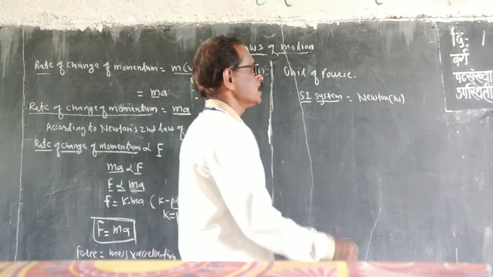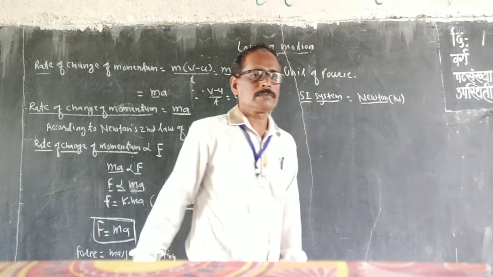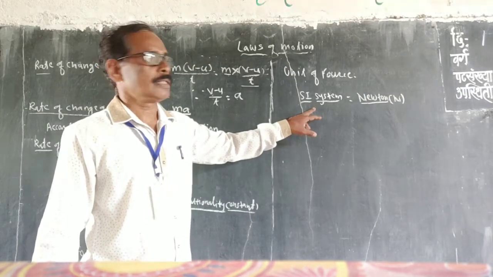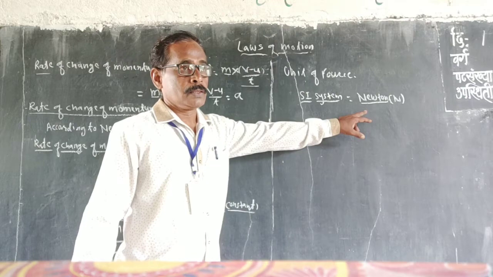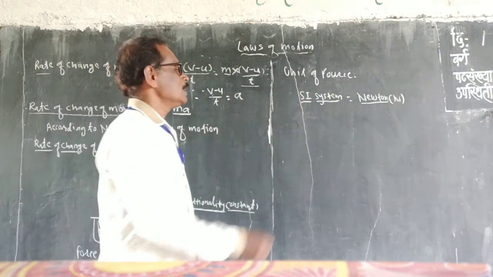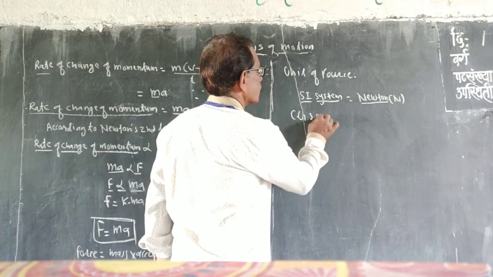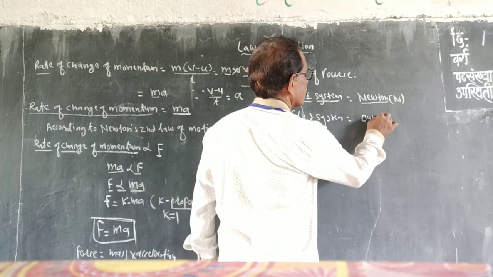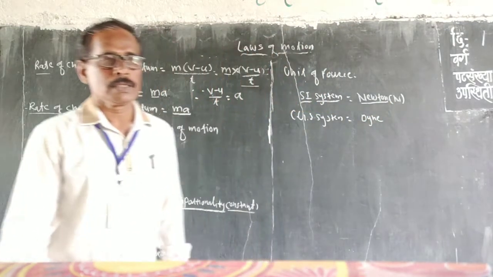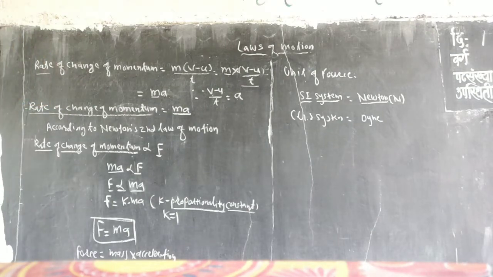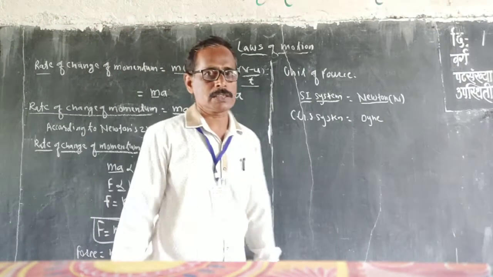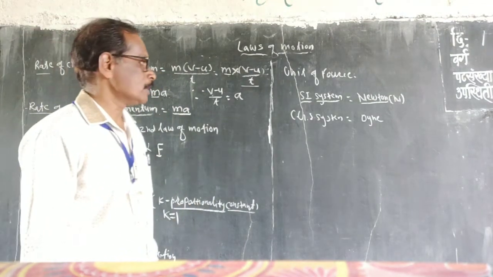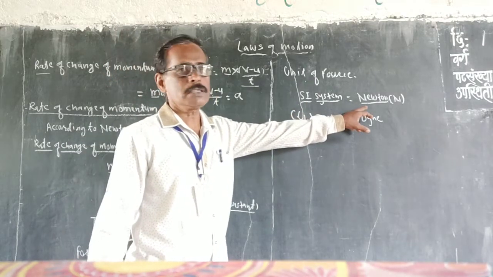In honor of the scientist Newton, the unit of force in the SI system is also termed the Newton. In the CGS system, it is a dyne. The unit of force in the CGS system is a dyne, and the unit of force in the SI system is a Newton. Newton is a great scientist, and in his honor the unit of force is also described as a Newton.